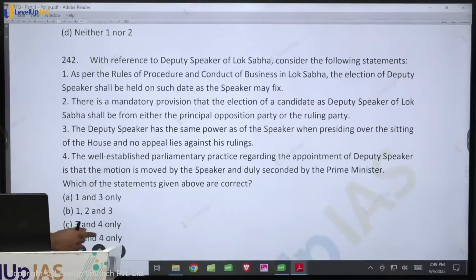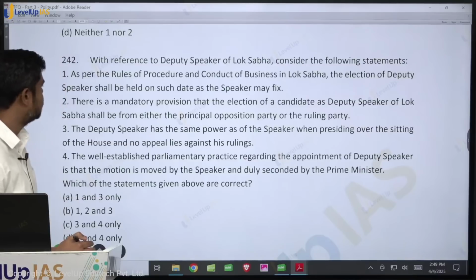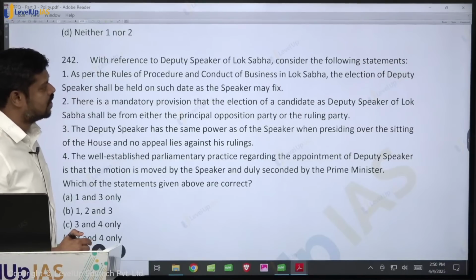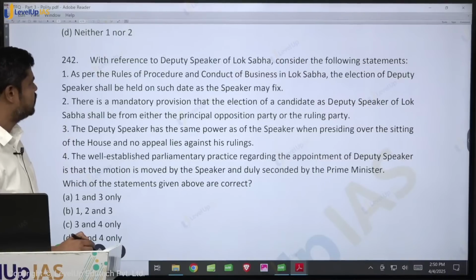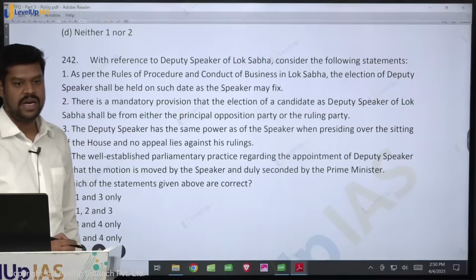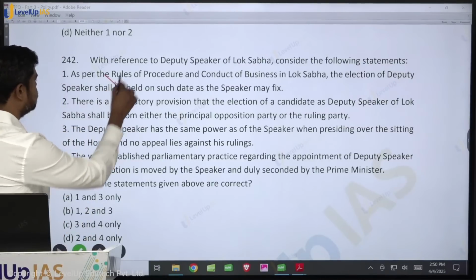Come to the next question. With reference to the Deputy Speaker of Lok Sabha, consider the following statements. As per the rules of procedure and conduct of business in Lok Sabha, the election of the Deputy Speaker shall be held on such a date as the Speaker may fix. Who will determine the date of election of the Deputy Speaker? The Speaker. So that is true. This is as per the rules of the House.